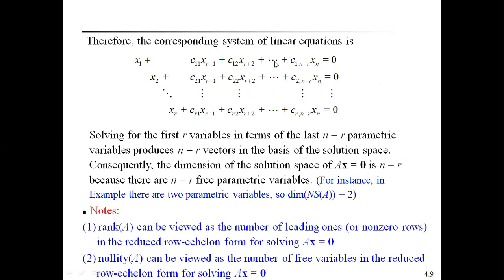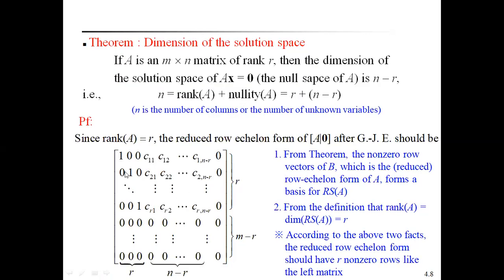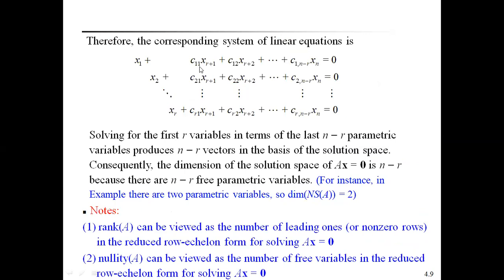Therefore, the corresponding system of linear equations is written in the form x1 plus x2 times 0 plus x3 times 0 plus x4 times c11, and so on, up to c(r+1) x(r+1). This is the system of linear equations corresponding to the reduced echelon form of the matrix. Solving for the first r variables in terms of the last n minus r parametric variables produces n minus r vectors in the basis of the solution space.